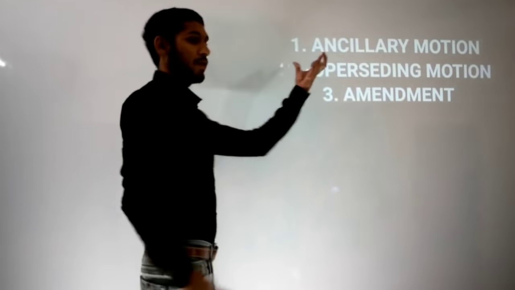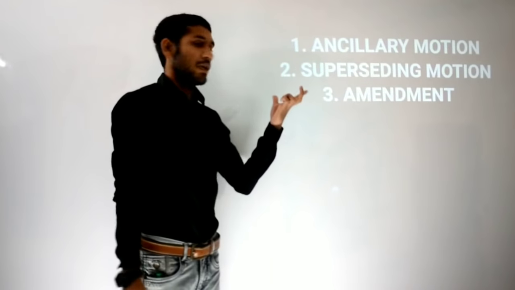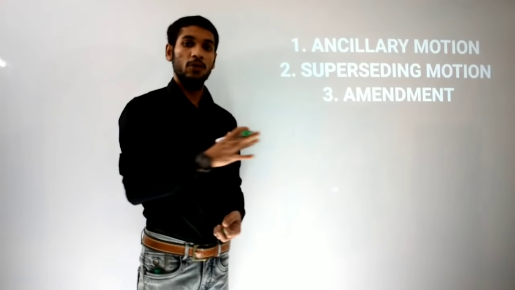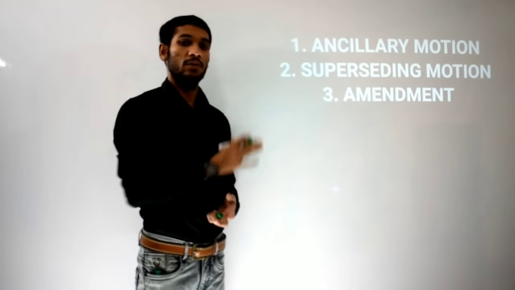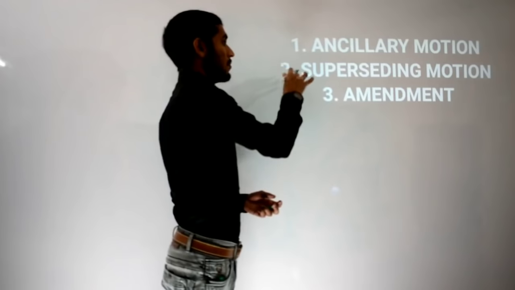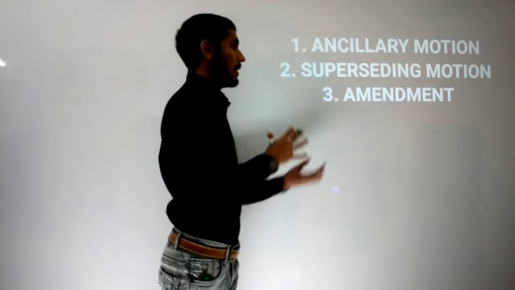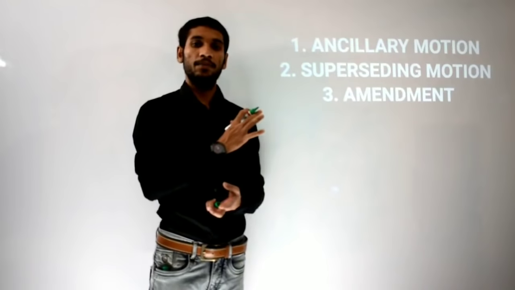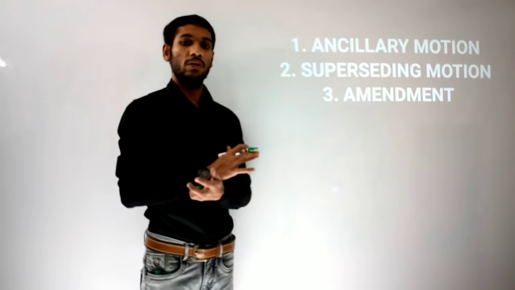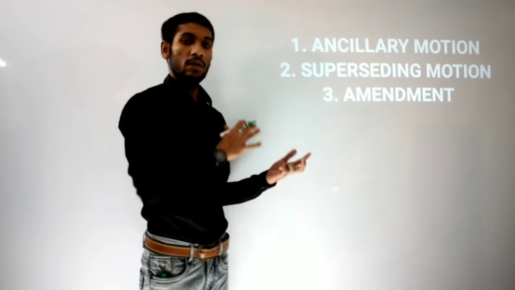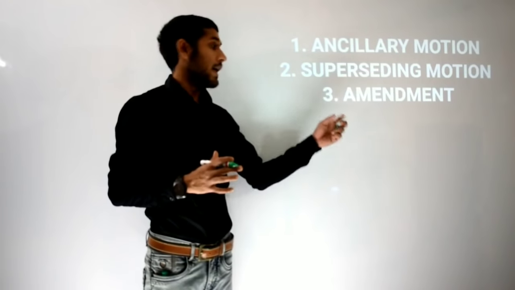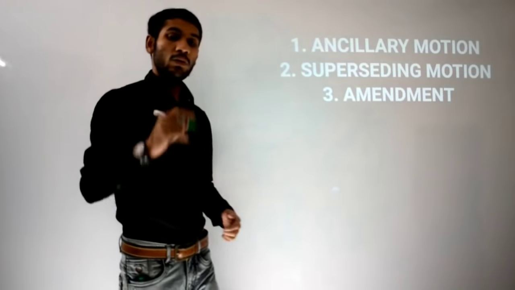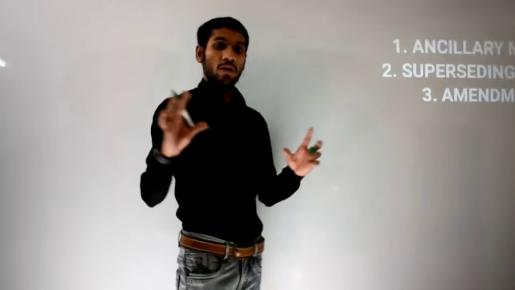See, these are the three types of subsidiary motions. You can just see those names. These are not important from the perspective of the UPSC examination or any other examination. So ancillary motion, superseding motion and amendment. These are the three subcategories of which one? Subsidiary motions. Ancillary motion, superseding motion, and the third one, amendment. Okay, so I am moving to the next one. All of you are fine?